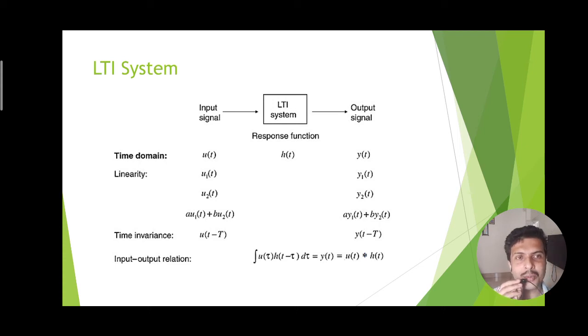And if the system shows the time invariant property, that means the delayed input produces the normal output delayed by the same amount of time. Therefore the system obeys the time invariant property, and we can say the same system is time invariant also. Therefore it is an LTI system or linear time invariant system.